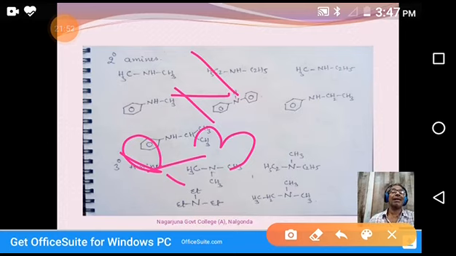Whereas in IUPAC method, one of the alkyl groups is taken as the main chain. The remaining alkyl groups are taken as substituents. That's why N-alkyl, N-alkyl alkanamine. So this is the naming system of tertiary amines.